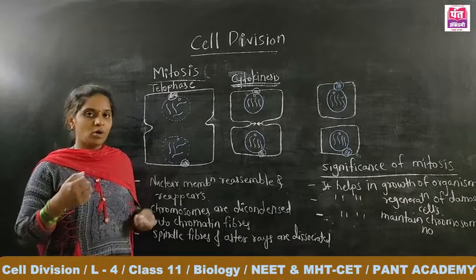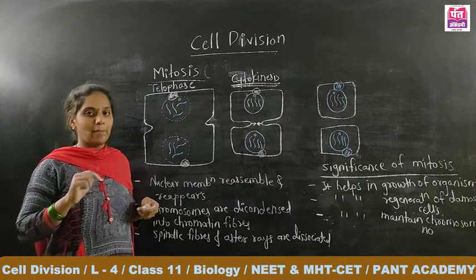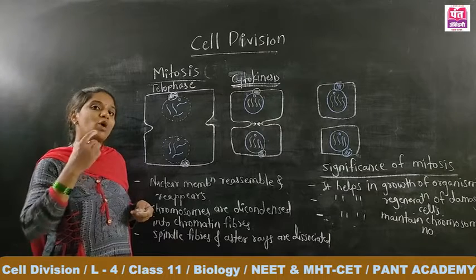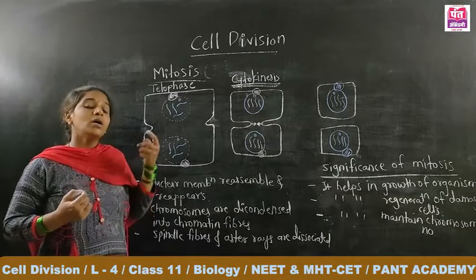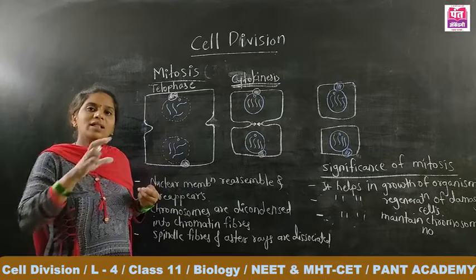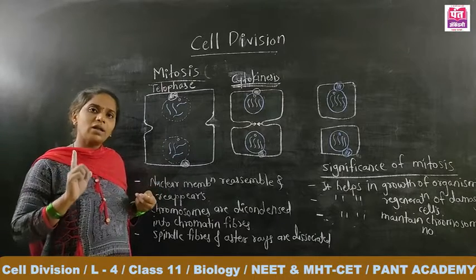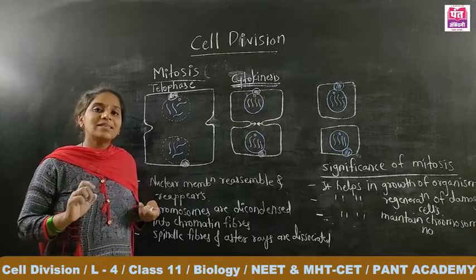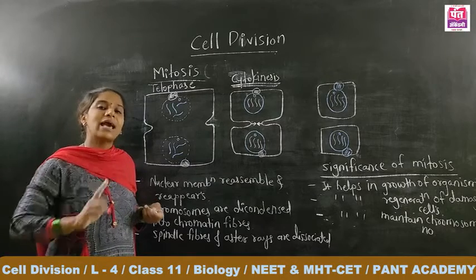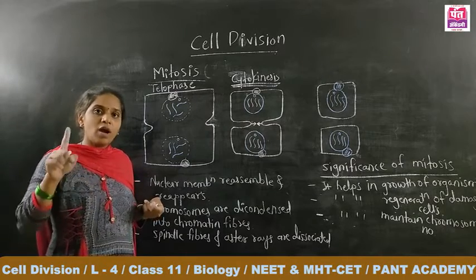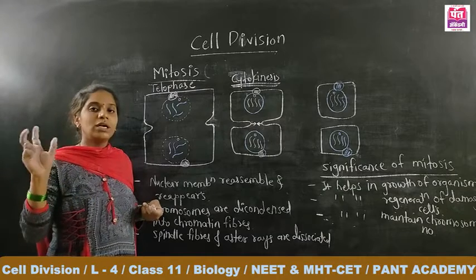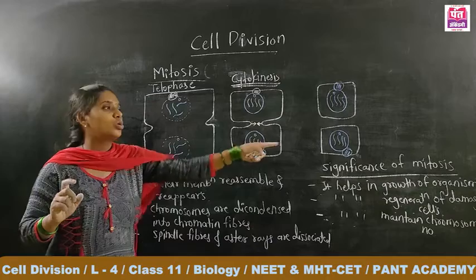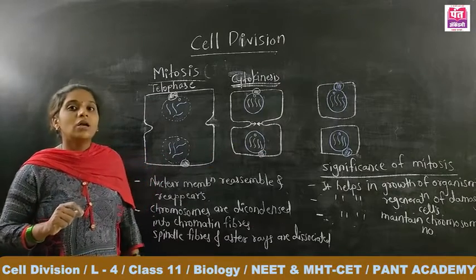But when these two haploid gametes fuse with each other, the diploid zygote is formed, and when that diploid zygote undergoes mitotic cell division, all the cells produced are also diploid in nature, meaning they all have the double set of chromosomes, which is the characteristic of human beings. In all the body cells, the diploid set of chromosomes is maintained or controlled due to mitotic cell division.